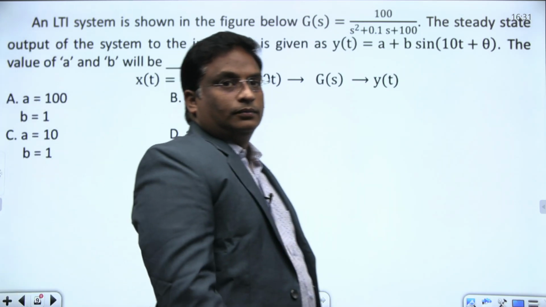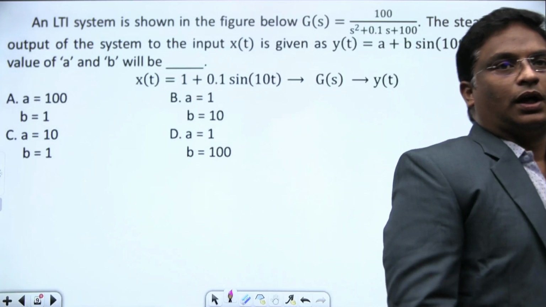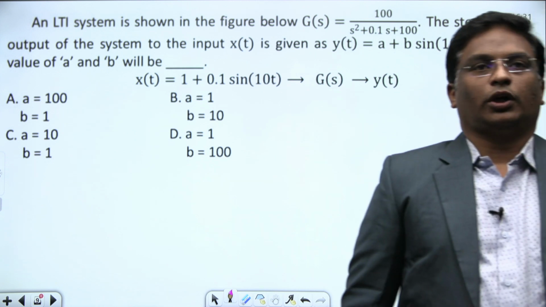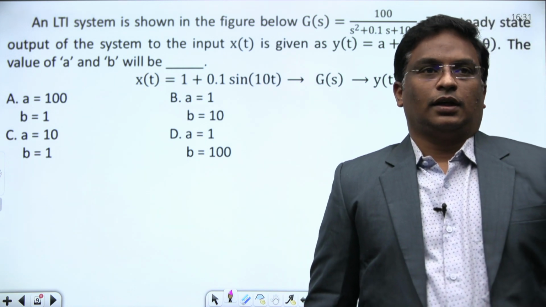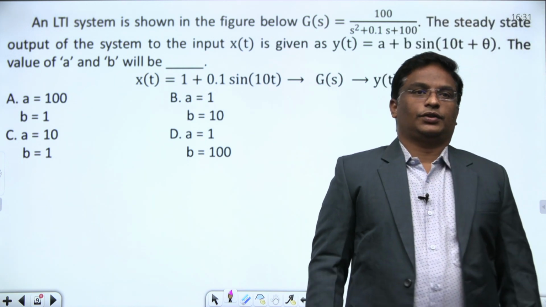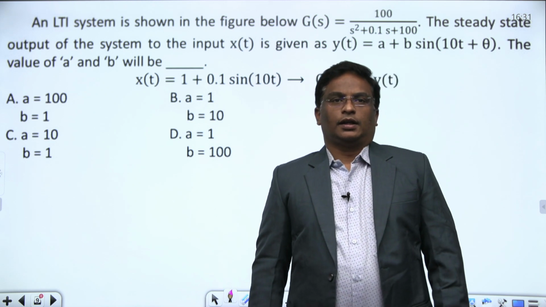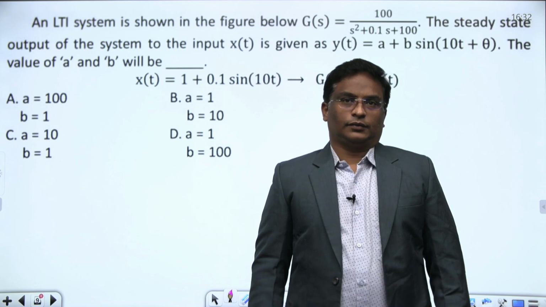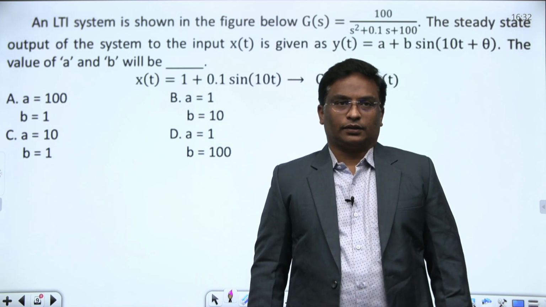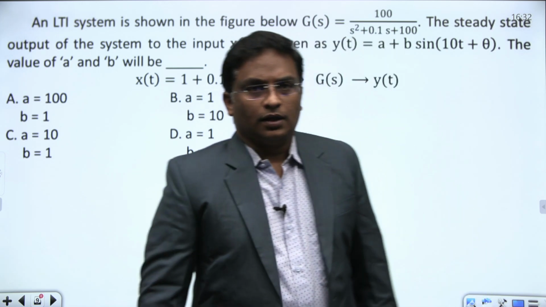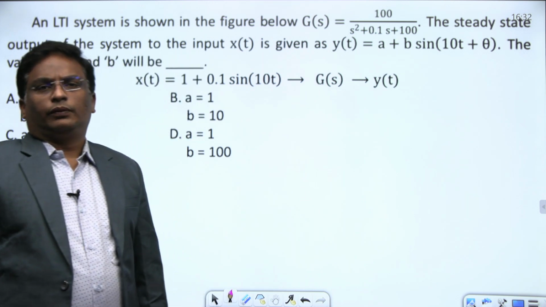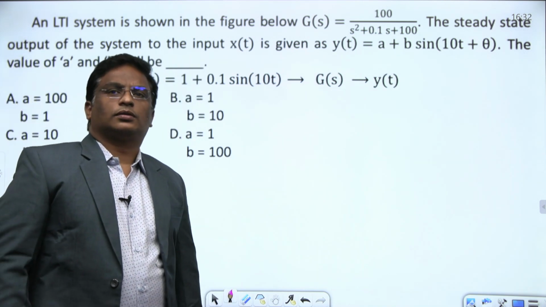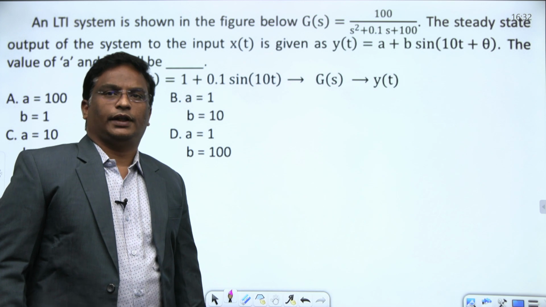An LTI system is shown in figure. G of s equal to 100 by s square plus 0.1 s plus 100. The steady state output voltage to the input x of t is given as y of t equal to a plus b sin 10t plus theta. The values of a and b will be dash. This question you can do with the help of signals, controls, as well as networks. Anything you can take.